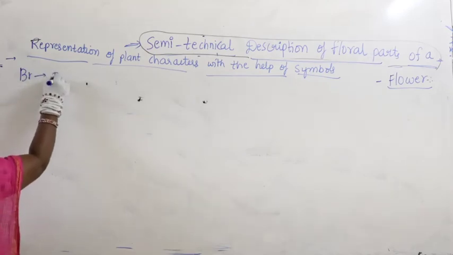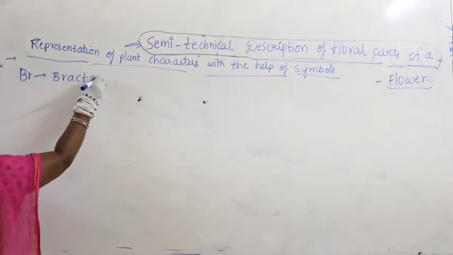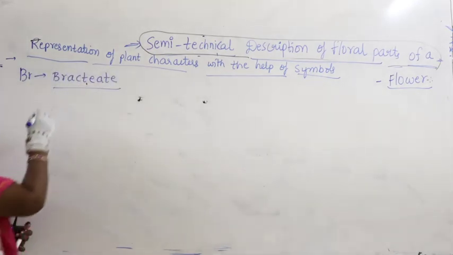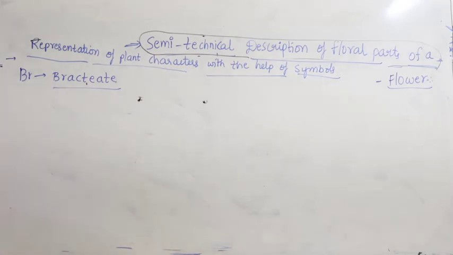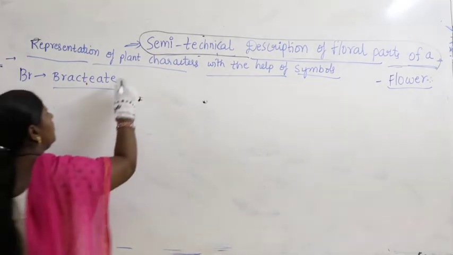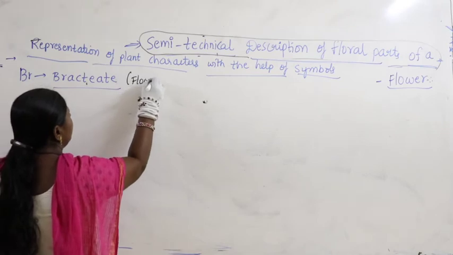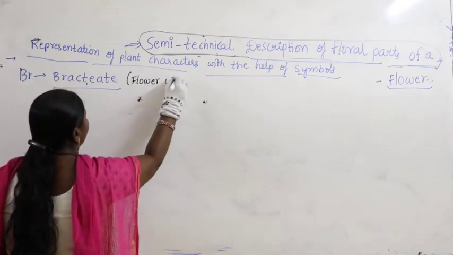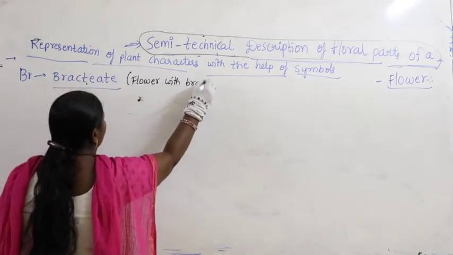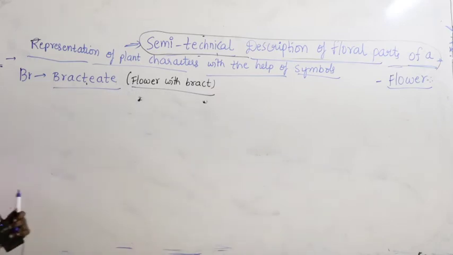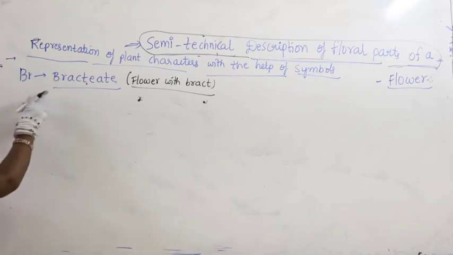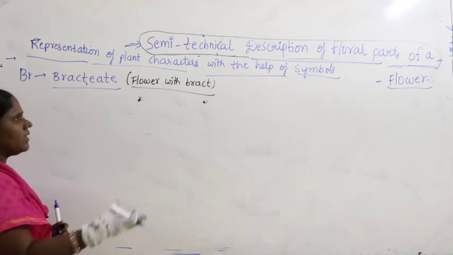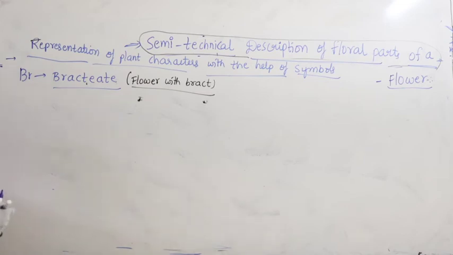BR meaning bracteate, means the flower with bract. If you want to write bracteate, simply with the help of symbol BR. BR represents bracteate condition. What is bracteate condition? Flower with bract.